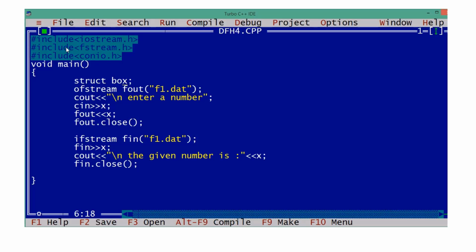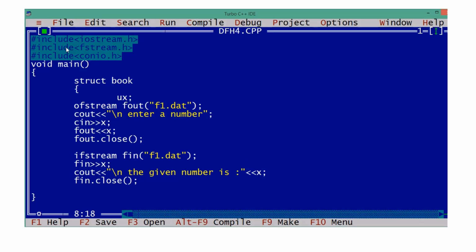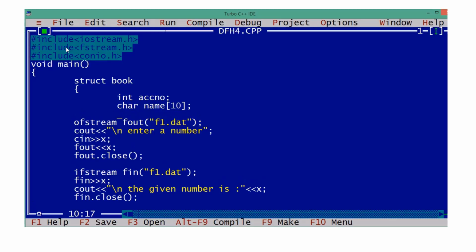Suppose struct book we are reading. So struct book is having one integer, that is book number or account number or accession number. Clear? And then book name. Name of the book. Name of the book is always a string.